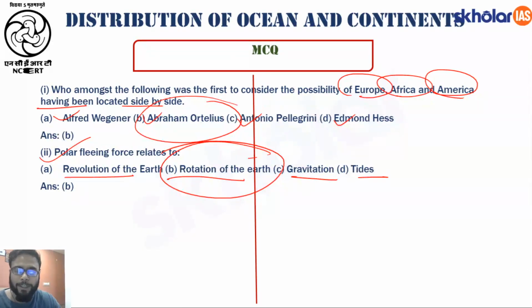So this is where we will stop. Thank you. So I hope you understood today's topic, where we initially talked about a very important theory called the continental drift theory, and then moving on we talked about two very contemporary models in geography. The first one is called Arthur Holmes' model of mantle convection cell, and the second one that we talked about is seafloor spreading.